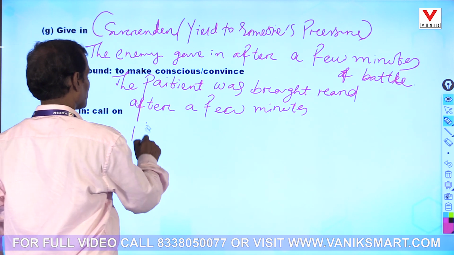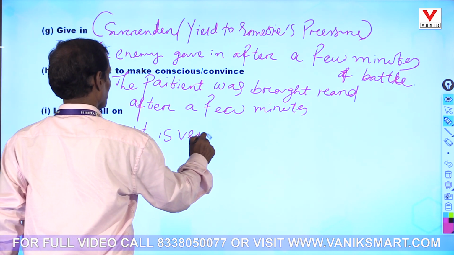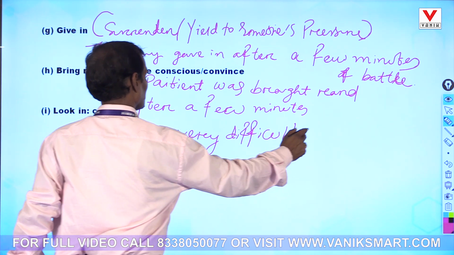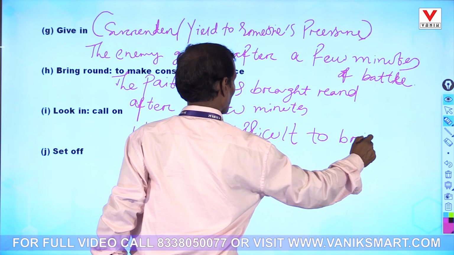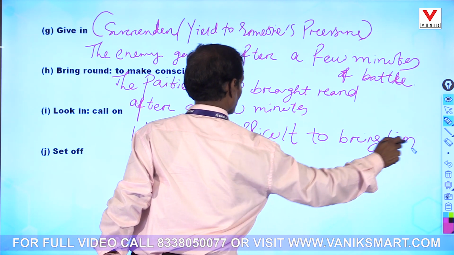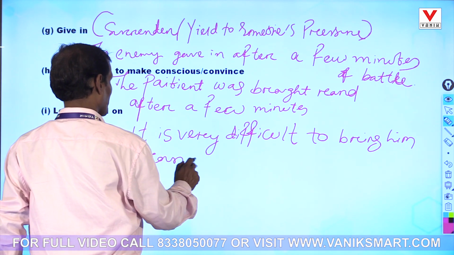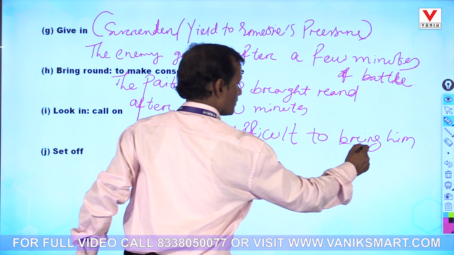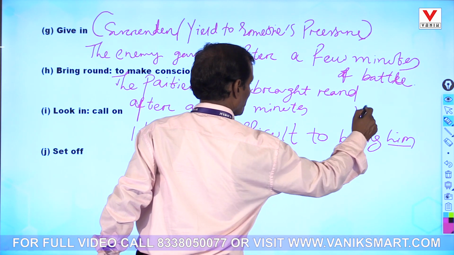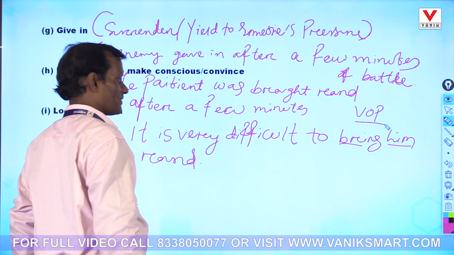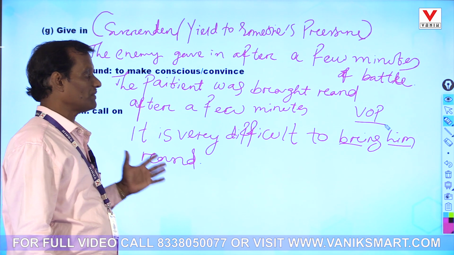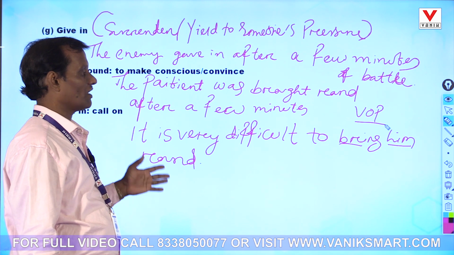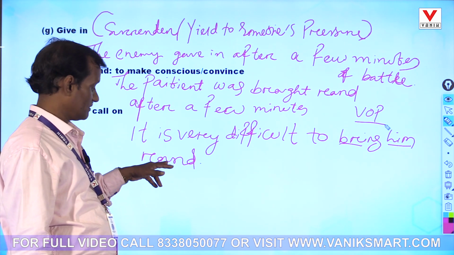It is very difficult to bring him round. So that is verb, object, particle, the pattern. Phrasal verbs have different patterns. One is verb, particle, object, and another is verb, object, particle. Particle means the second word.